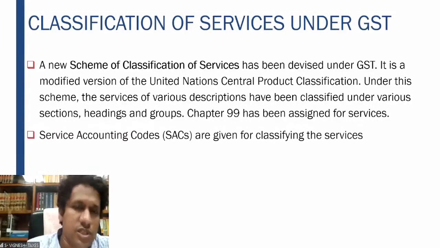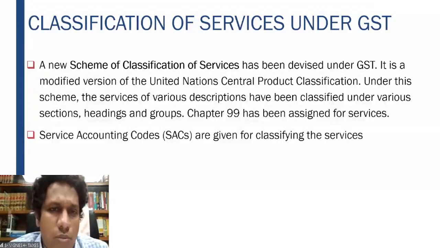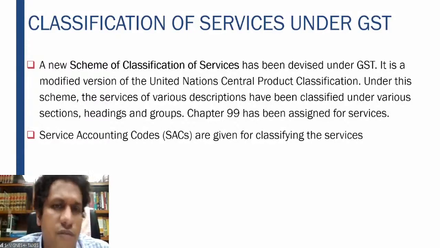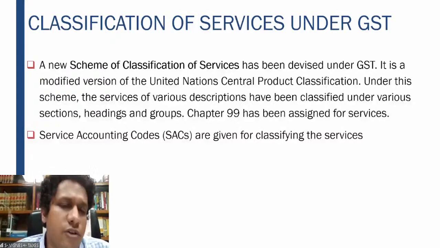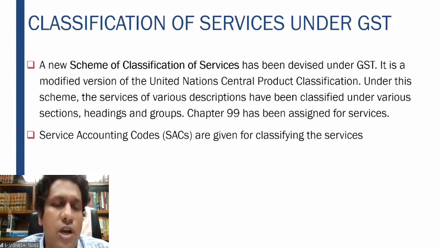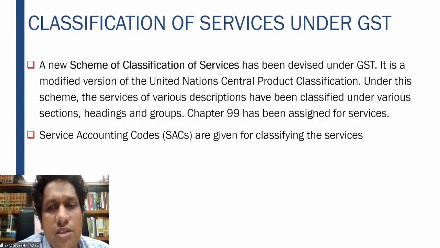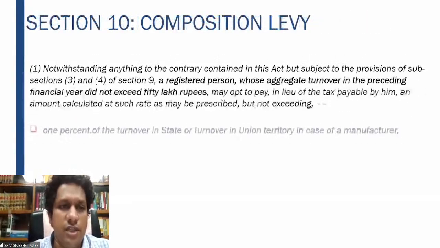For services, a new scheme of classification is developed. A common misconception is that the term HSN is used for services also in the examination or any practical purposes. Please bear in mind that for services it is not HSN, but it is SAC, that is Service Accounting Code. It is a modified version of the United Nations product classification. The services of various descriptions are given. So therefore, SACs are used for classifying the services.